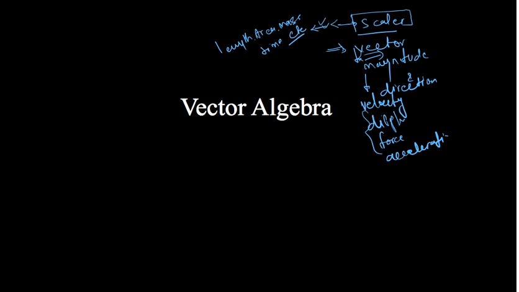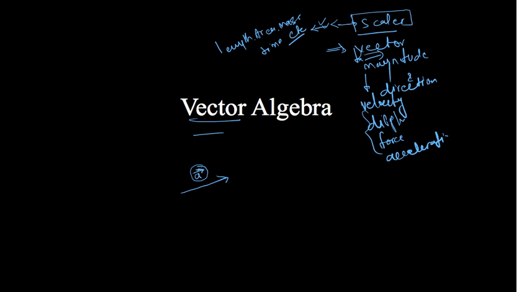So every vector quantity in vector algebra, we will denote the vector by an arrow. It will have a direction as well as its magnitude. So the basic representation of any vector is like this. Like there is a vector a, then it will be represented like this.